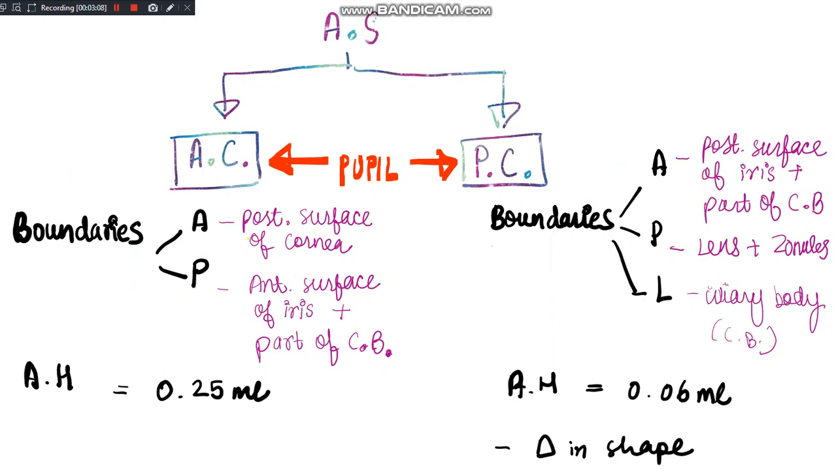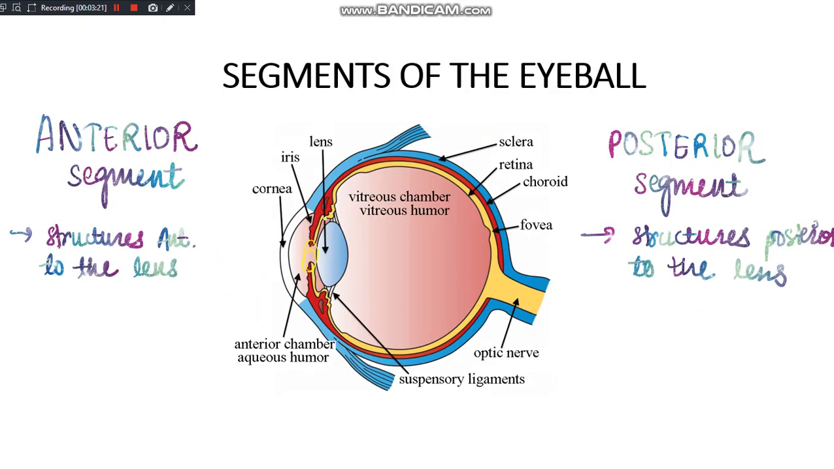The anterior boundary of the anterior chamber, posterior surface of cornea. Just recollect the diagram in your mind, right? Then the posterior boundary by the anterior surface of iris plus part of the ciliary body. Some part is not clearly seen in this diagram, but some part of the ciliary body will also contribute to its posterior boundary.